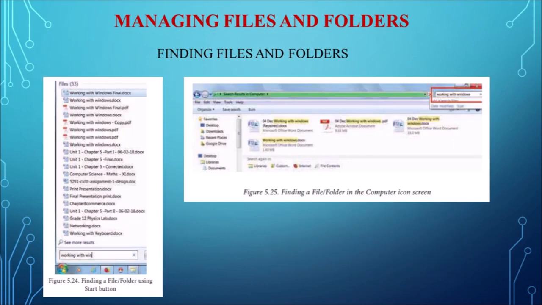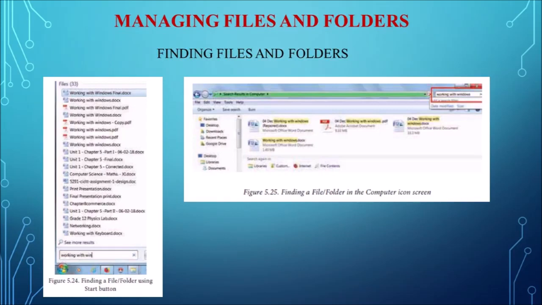The next one is finding the files and folders. We can search the files and folders in two ways. The first one is with the help of the start menu, and the next one is in the my computer icon. So first, in the start menu, click on the start button. The search box appears at the bottom of the start menu. You can see the image.